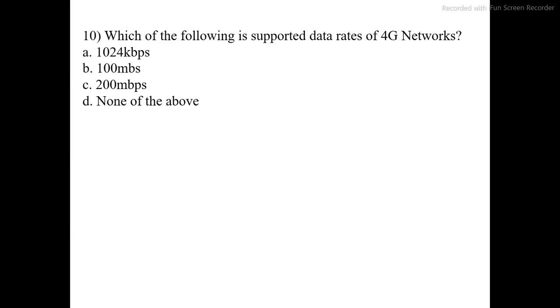Option A, 1024 kbps. Option B, 100 mbps. Option C, 200 mbps. Option D, none of the above. The correct option is B, 100 mbps. The 4G network supports a data rate of 100 mbps.